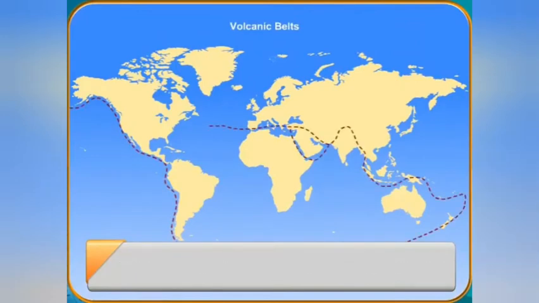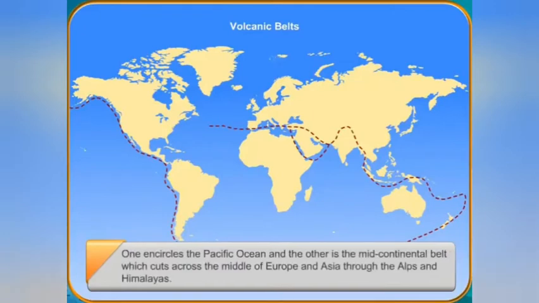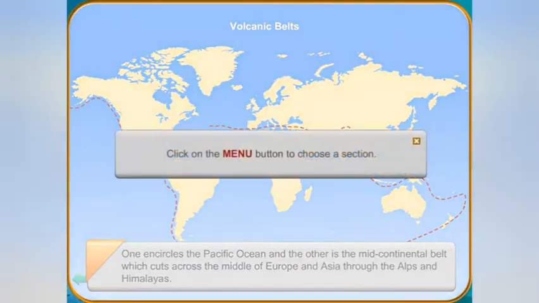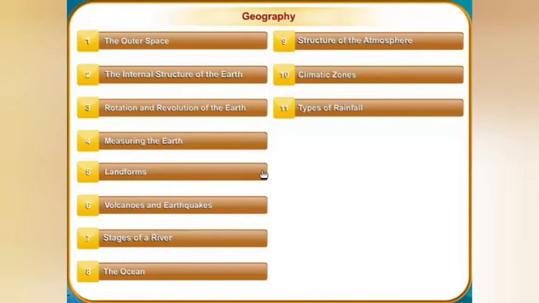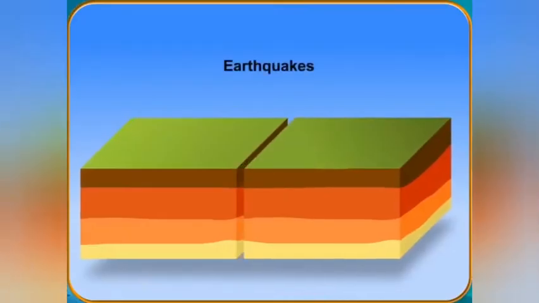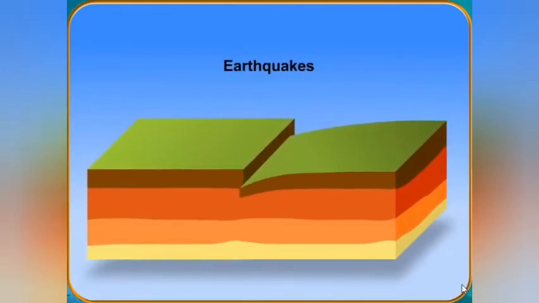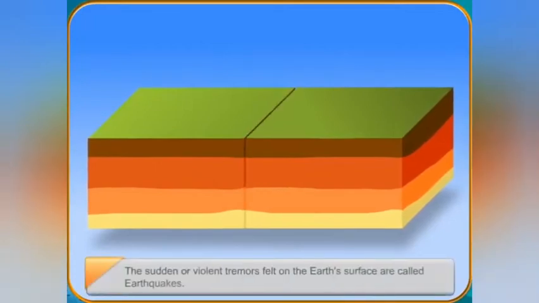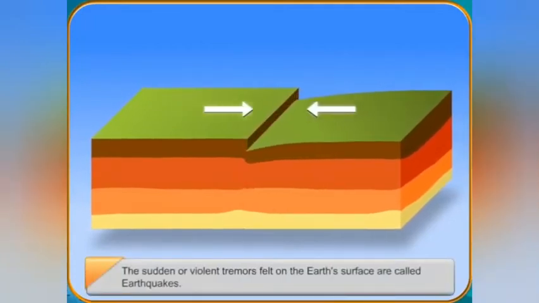The sudden or violent tremors felt on the Earth's surface are called earthquakes. The Earth is made up of 3 main layers. The outside, called the crust, is the surface on which we live. Below this is a layer of hot rocks called the mantle. Below this is the inside layer of molten hot liquid called the core. The inside of the earth is always moving.